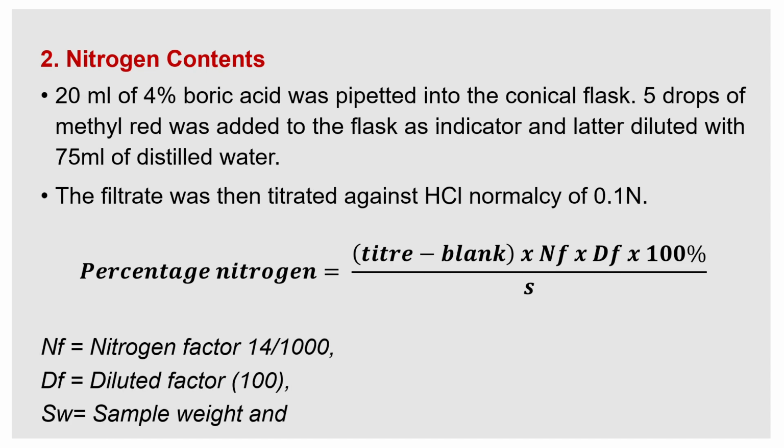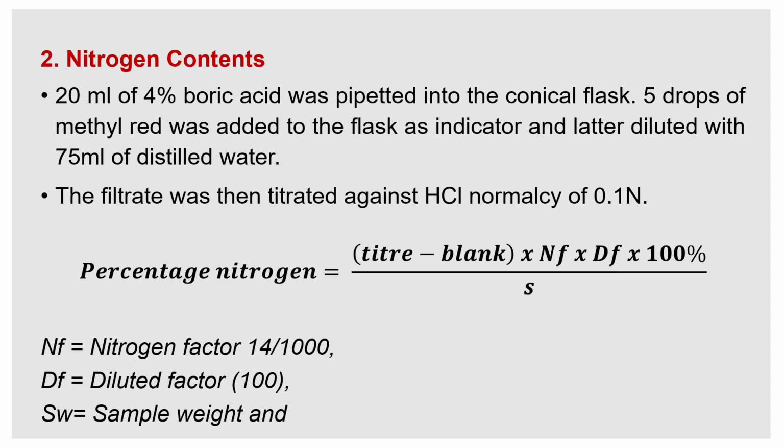Then there will be a blank solution. For the blank solution, 20 ml of 4% boric acid is pipetted into the conical flask, 5 drops of methyl red indicator are added, and it is diluted with 75 ml of distilled water. Then it is titrated against hydrochloric acid of normality 0.1.